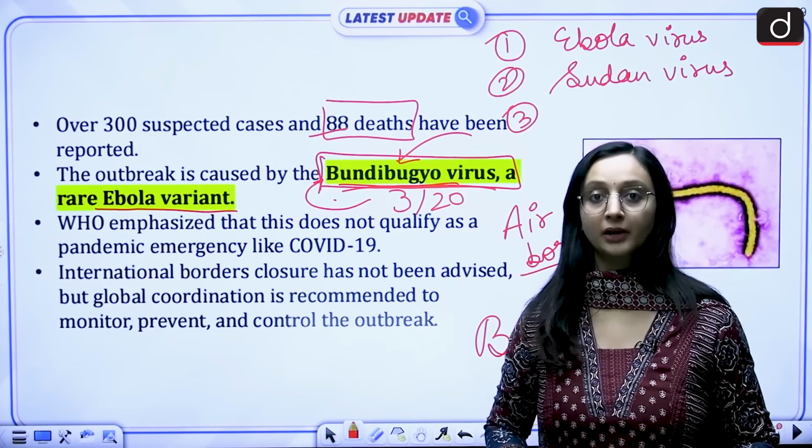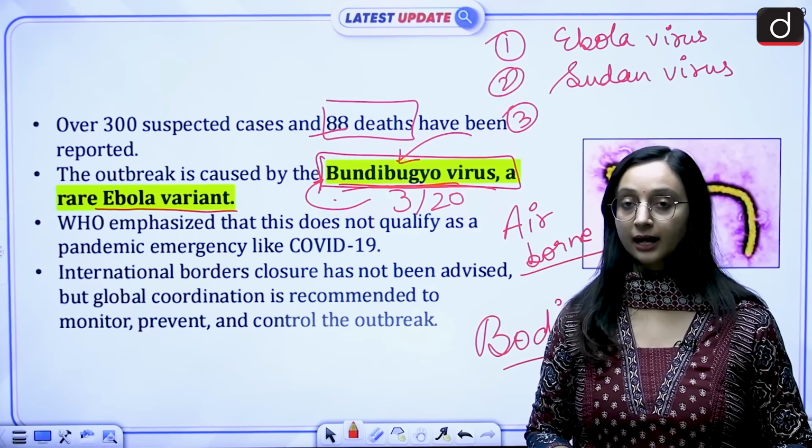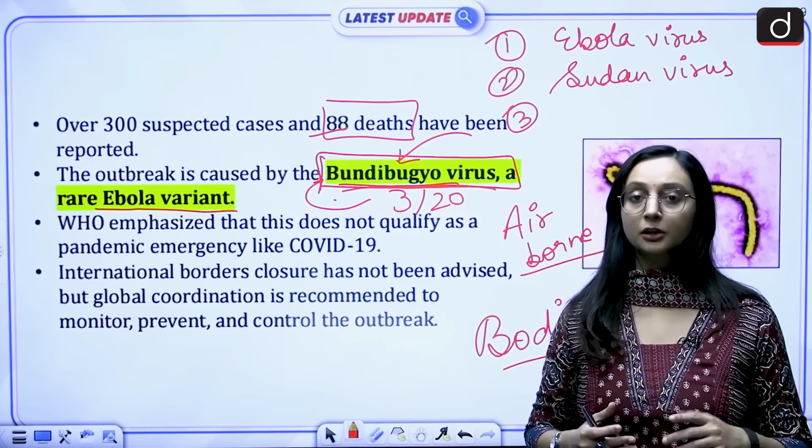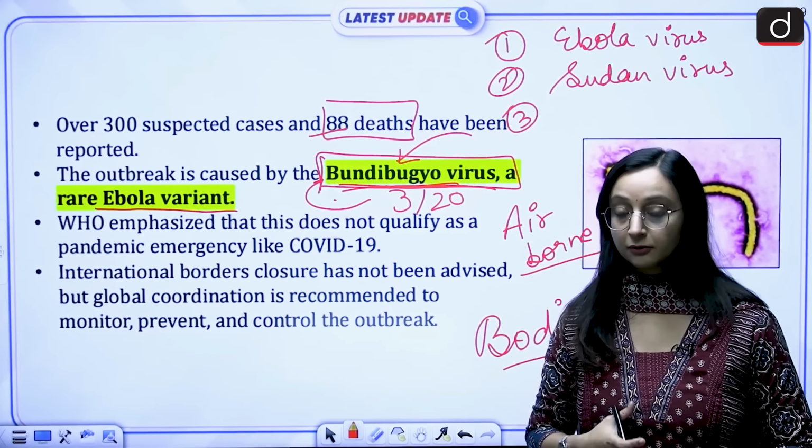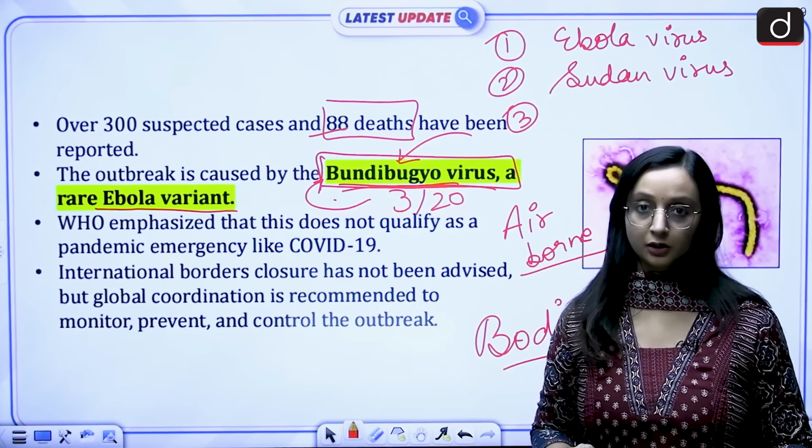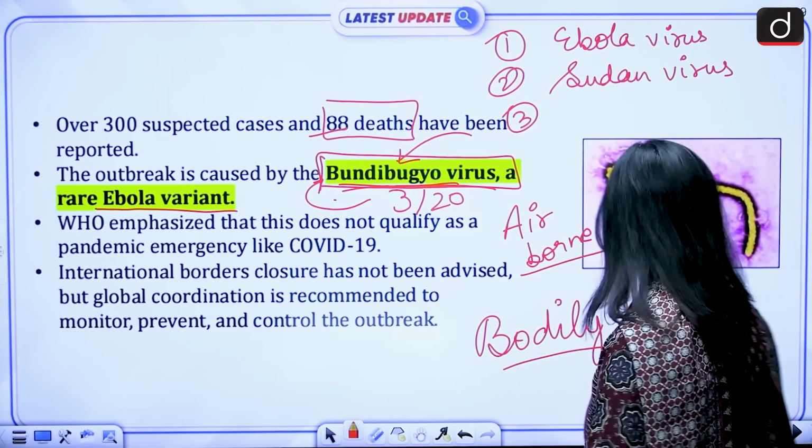But we still need to prevent things because the matters are getting serious in Africa. So things have to be monitored. Borders have to be monitored. Patients have to be monitored. But closure does not need to happen.